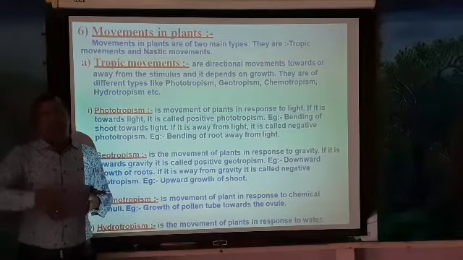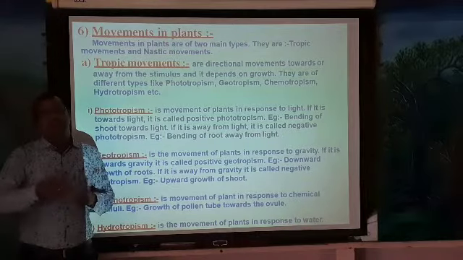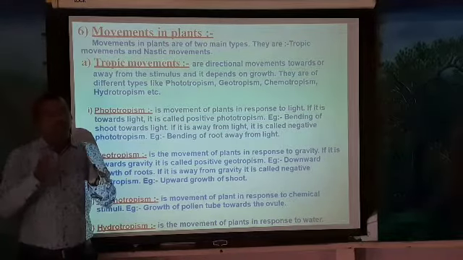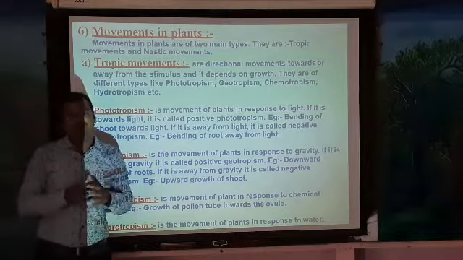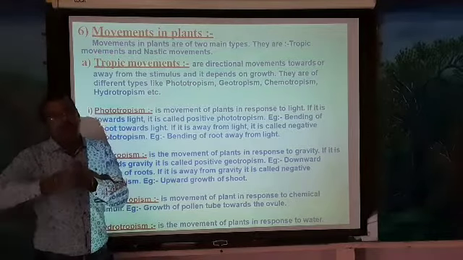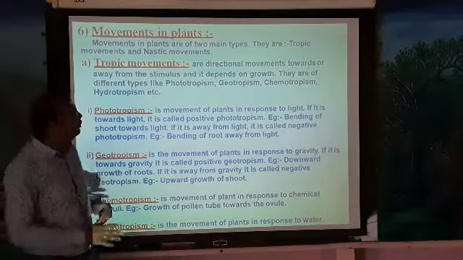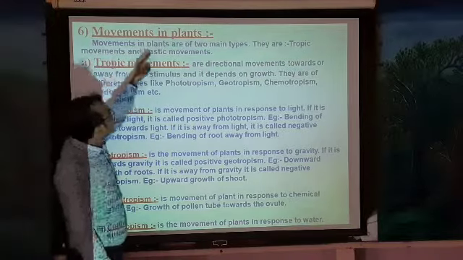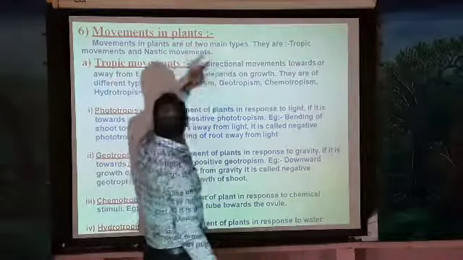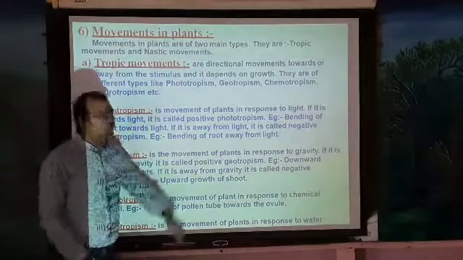So plants show a number of movements towards a particular direction. This kind of movement we call tropism. The movement of the plant body towards a particular direction is called what? Tropism. The movements in plants are of two main types. They are tropic movements and nastic movements.